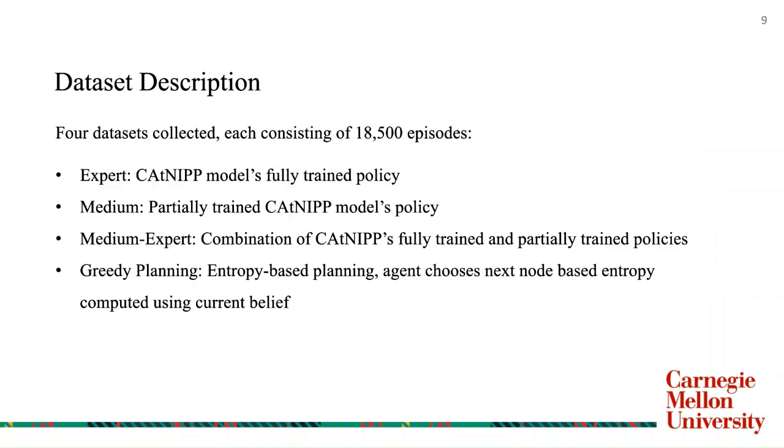To train the offline RL policy, we consider four datasets, each consisting of 18,500 episodes or trajectories. Expert dataset: this dataset comprises optimal or near-optimal trajectories obtained by deploying CAtNIPP's fully trained policy. Medium dataset: this dataset comprises trajectories collected by deploying a partially trained CAtNIPP policy.